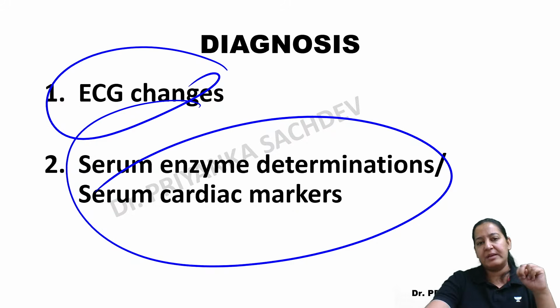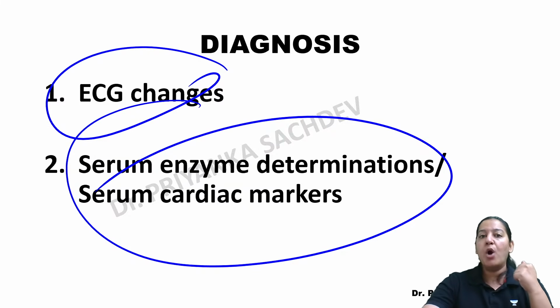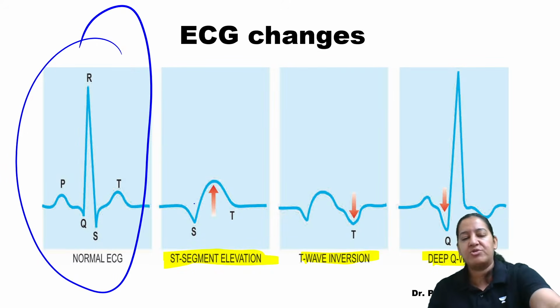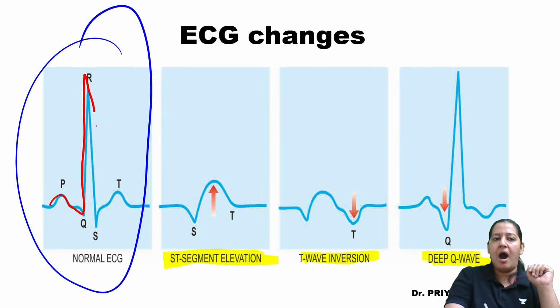So the ECG strip is in front of you. The nurse will perform the ECG and the strip is in your hand. So what do you have to see in the ECG? What is the normal ECG? This is the normal ECG. In the normal ECG, you have 5 waves. This is P, Q is a negative wave. This is R. This is S, again negative, and this is T.